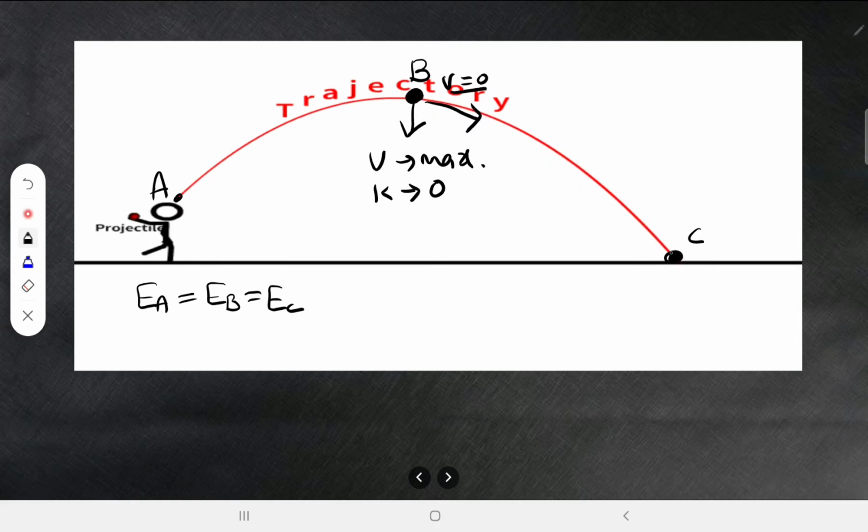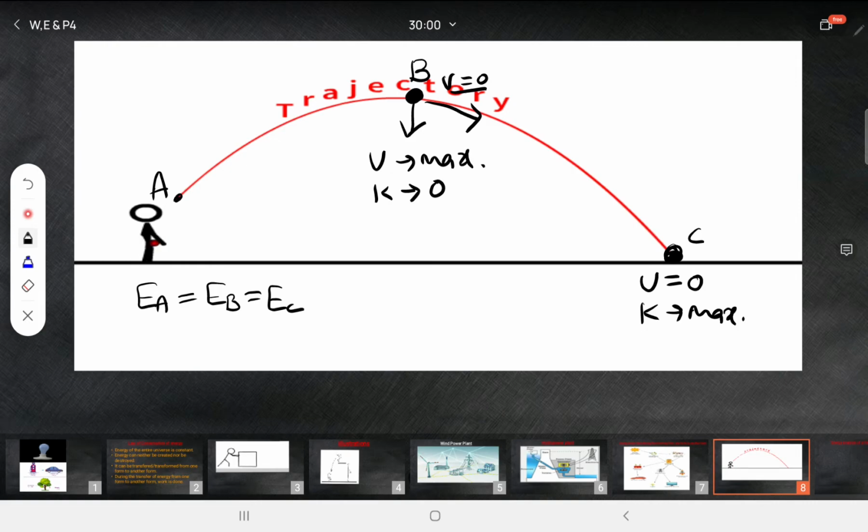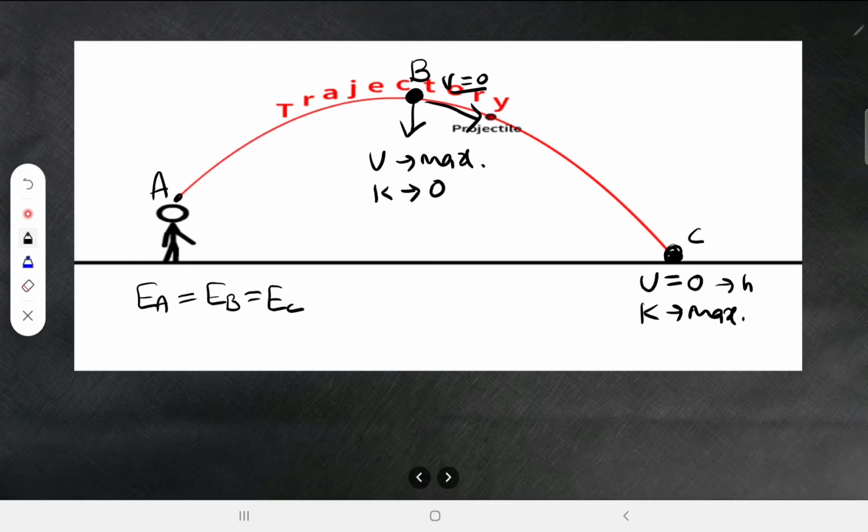Alright, but if you come to this point C, what is the potential energy here? The potential energy is 0. Now how about kinetic energy? The kinetic energy is maximum. Why is potential energy 0? Because there is no height. That's why potential energy is 0. There is a velocity with which it is hitting, so that's why kinetic energy is there.